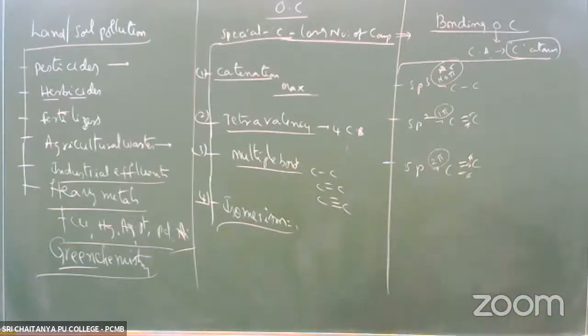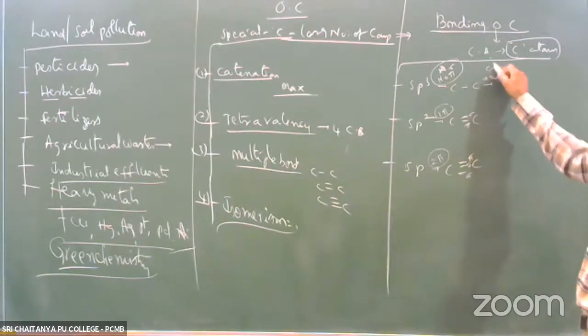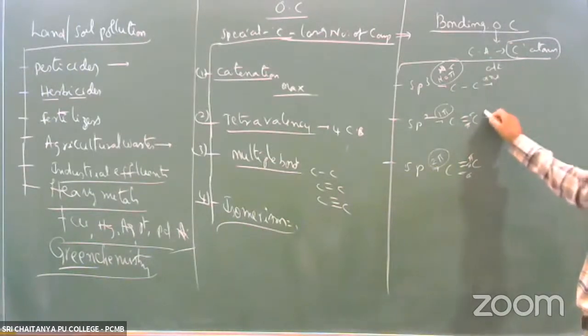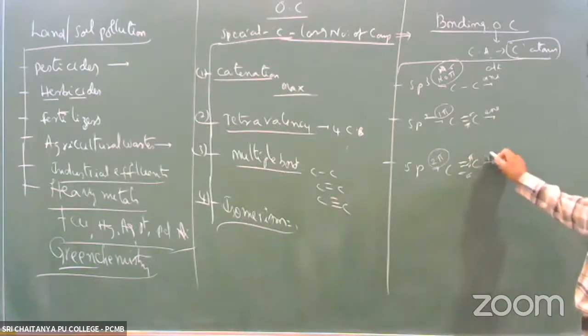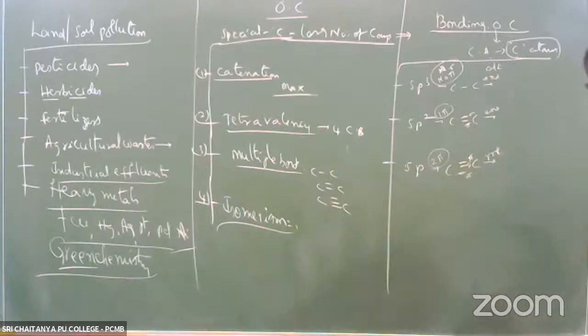Right. So these are saturated alkanes, these are unsaturated alkenes, and alkynes.